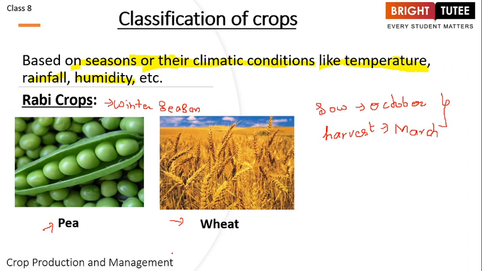Then somebody has asked what is paddy. Paddy is the other name of rice. Rabi crops के बारे में मैंने आपको बता दिया. Alright, Geeta is asking that there are no seeds in grape. Actually, Geeta, the grapes that you are eating are actually hybrid, meaning they are of better quality. But if you eat desi grape, it usually has a very small seed in it.